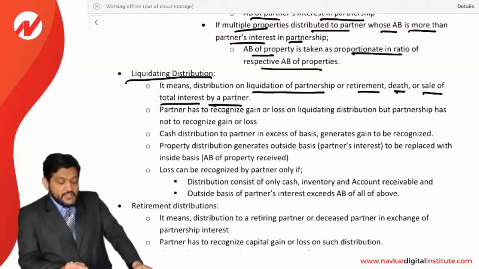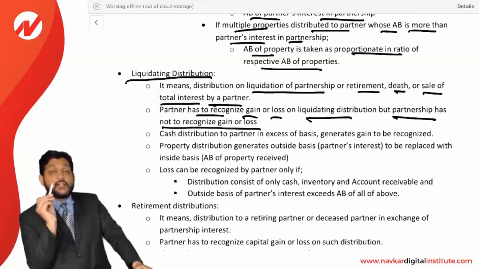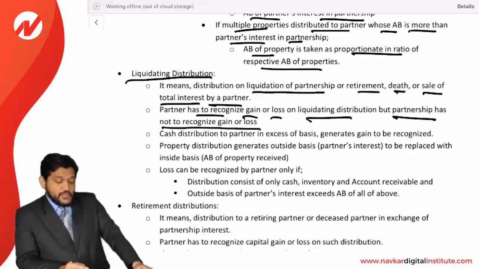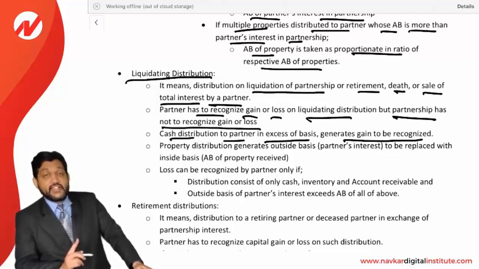Partner has to recognize a gain or loss on a liquidating distribution, but the partnership does not have to recognize a gain or loss. Look at this. Partner will recognize a gain or loss, partnership will not recognize a gain or loss on this distribution. Cash distribution to a partner in excess of basis generates a gain to be recognized. Look at this. Cash distribution in excess of basis will generate a gain to be recognized.